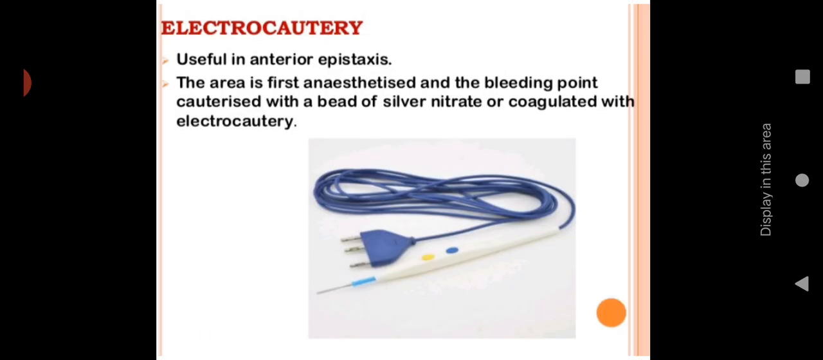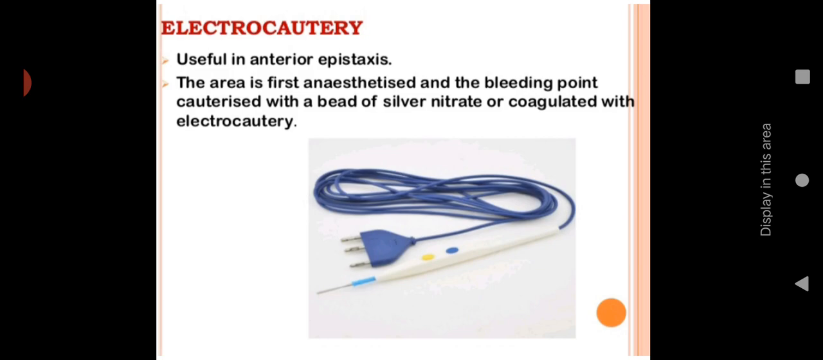Then electrocautery. That is an instrument which we use mainly in surgical conditions. So with the help of electricity, or with the help of heat, we can cauterize, or we can burn the tissues. Burn means it's a kind of stopping. In order to stop the bleeding, we can burn the tissues.